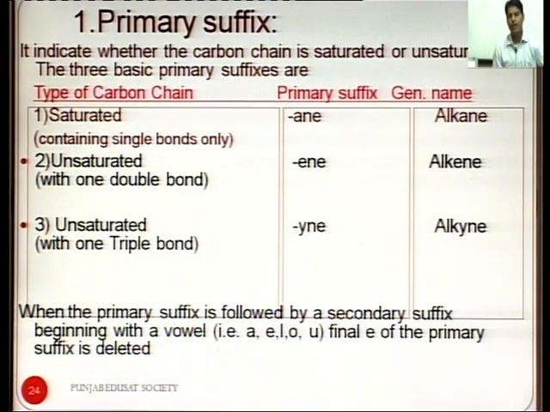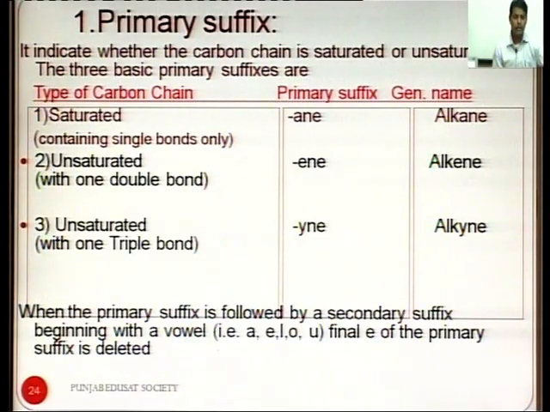The general name of saturated hydrocarbons is alkane. The unsaturated hydrocarbon with at least one triple bond takes yne, and the general name is alkyne.